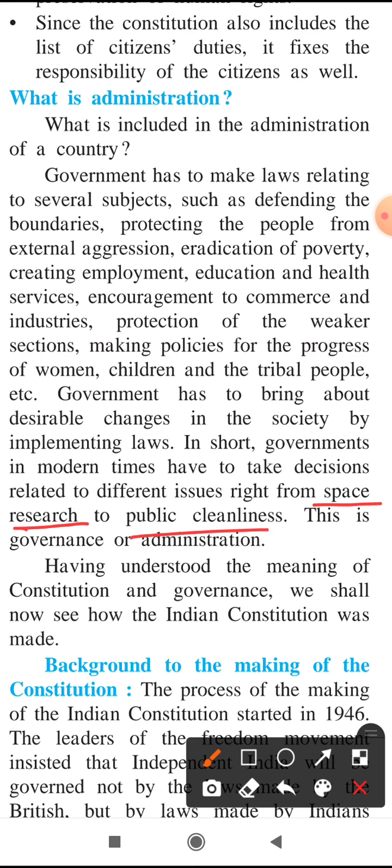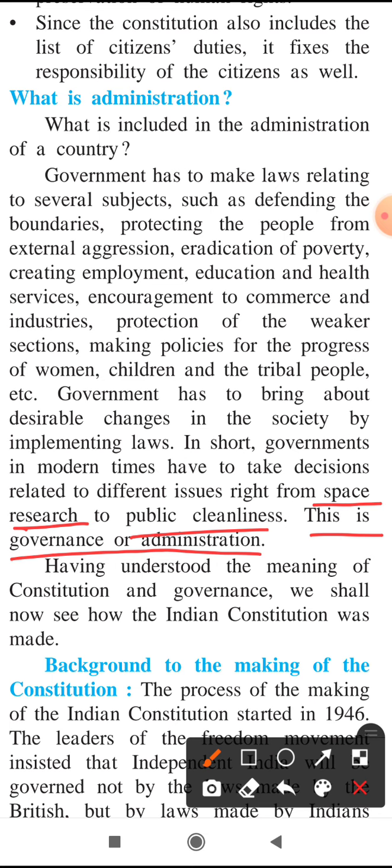On all these issues, government has to give attention. So this is governance or administration. All the subjects we have now discussed are taken care of by government, and in this way, this is called governance or administration.